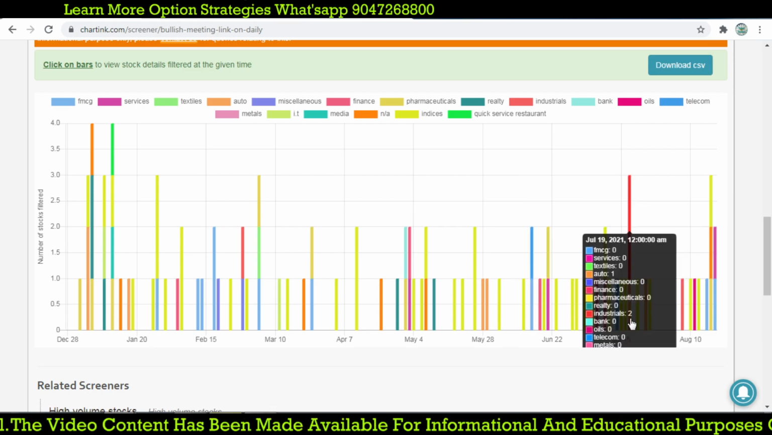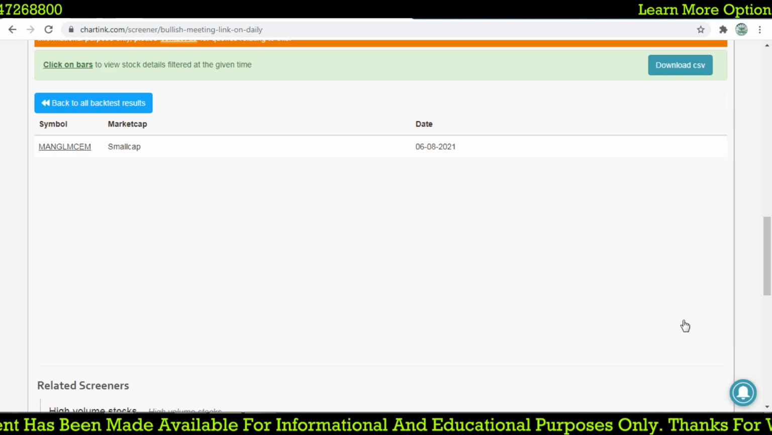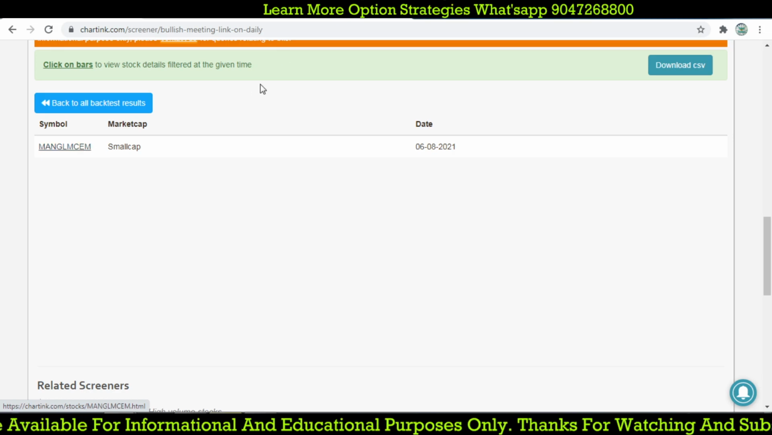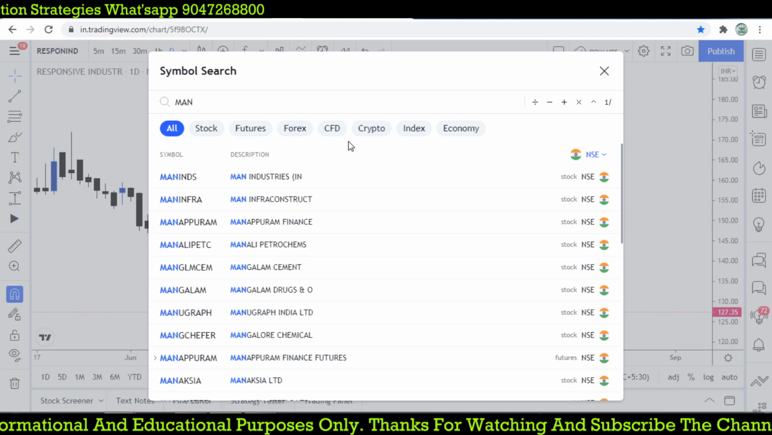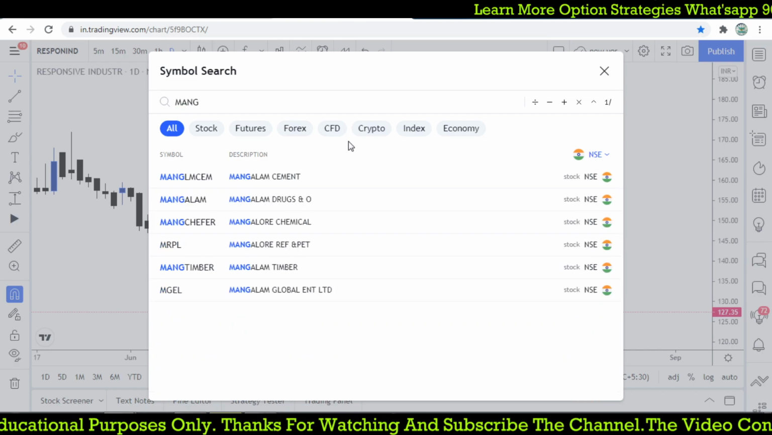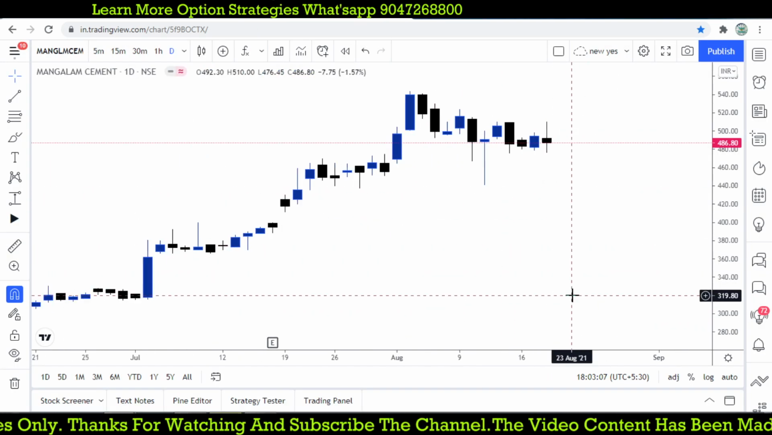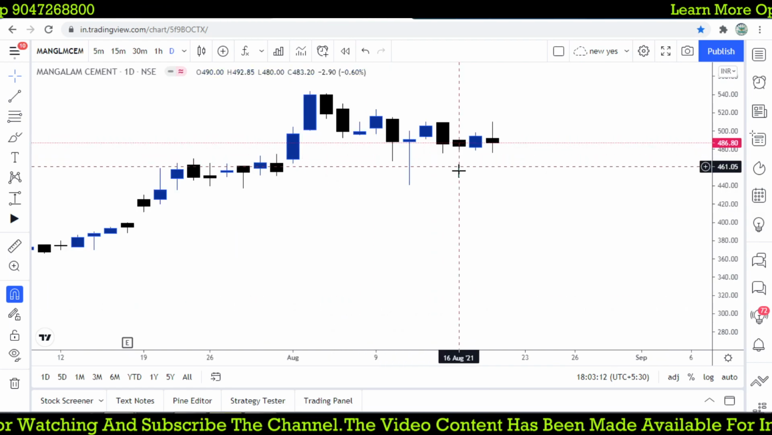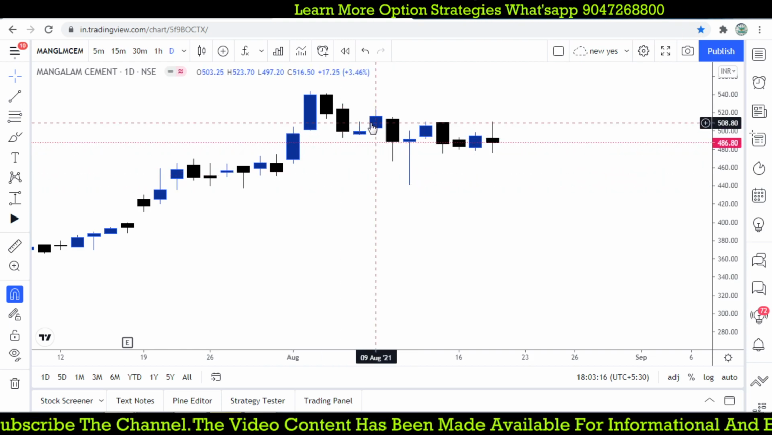So just go for some stock which formed recently, on 6th of August, one stock which is Mangalam Cement, right? Let's check that, 6th of August. It forms that kind of pattern. I think this one, it forms that kind of pattern. The close is exactly 499.25.